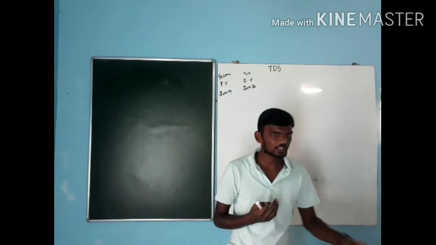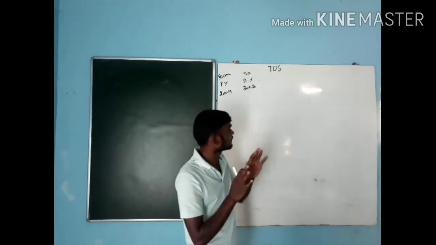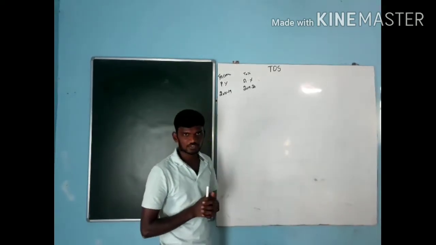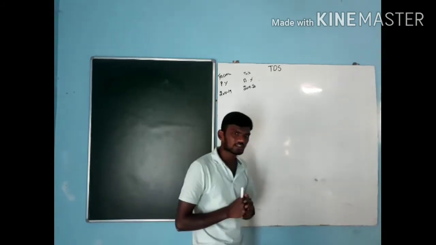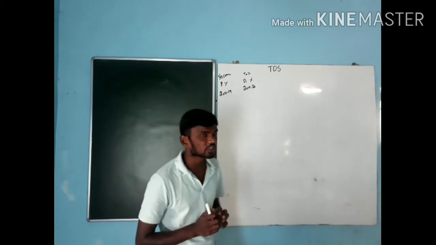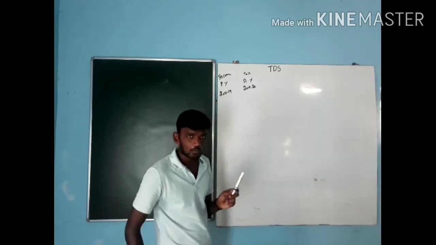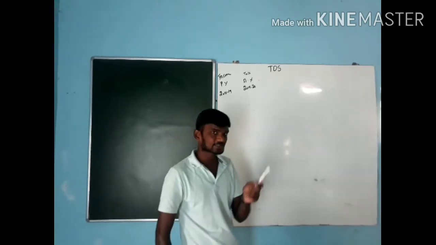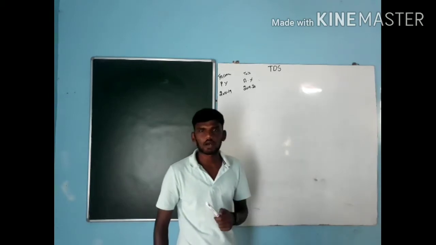If I am not getting regular income, I cannot meet those expenditures. So for that reason, the government has introduced three concepts. Which are those three concepts? One is TDS, one is TCS, that is tax collected at source, and one more is advance tax.